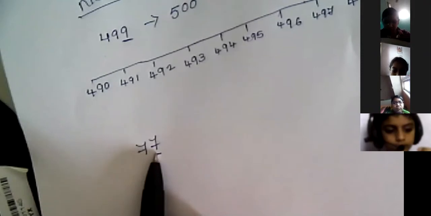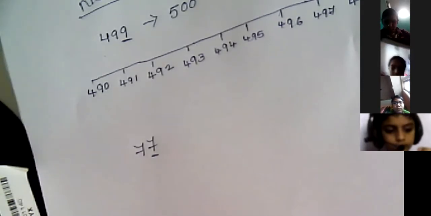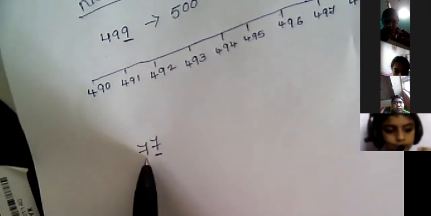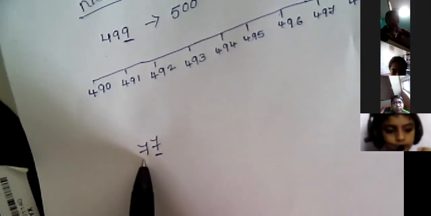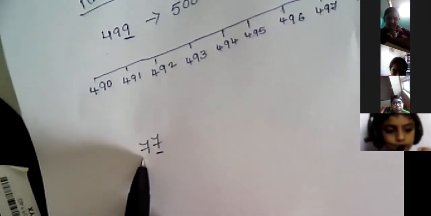This is the 7, right? 7 is more than 5. So if it is more than 5, I will add 1 to the before number, the tens place.